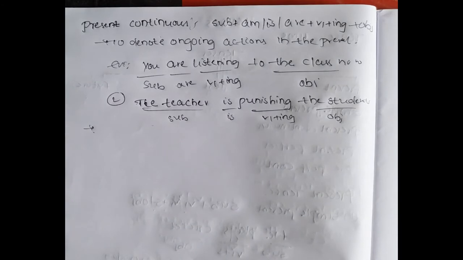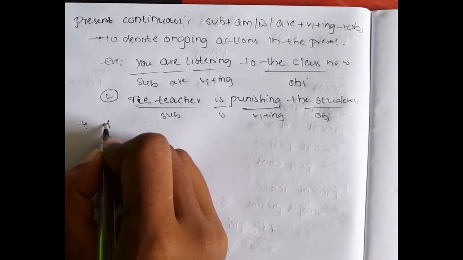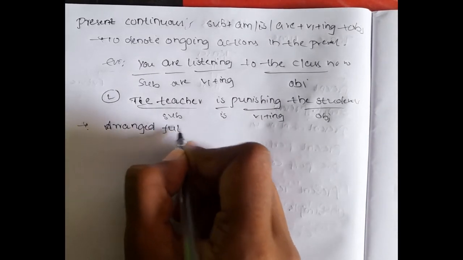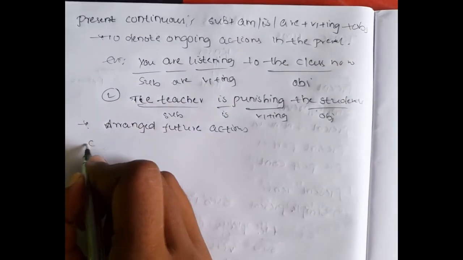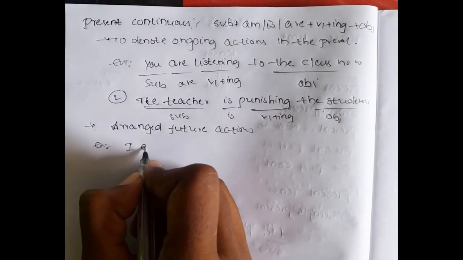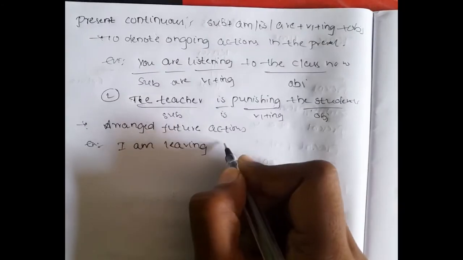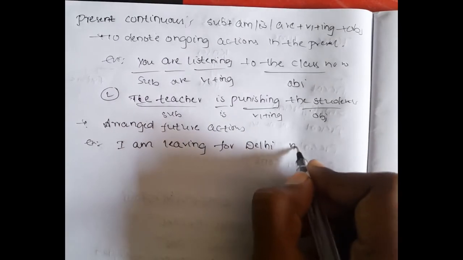This tense is also used for the things that are arranged in the future. Arranged future actions. Example: I am leaving for Delhi next month.